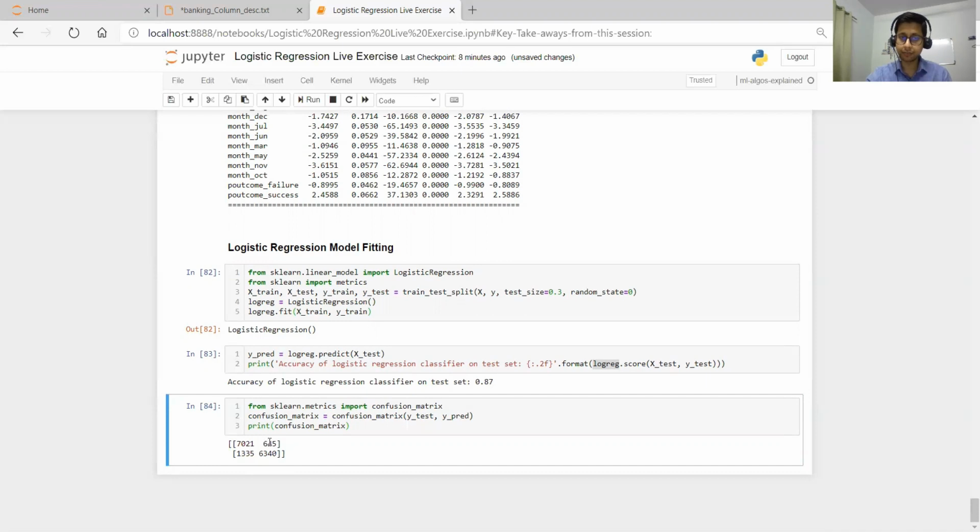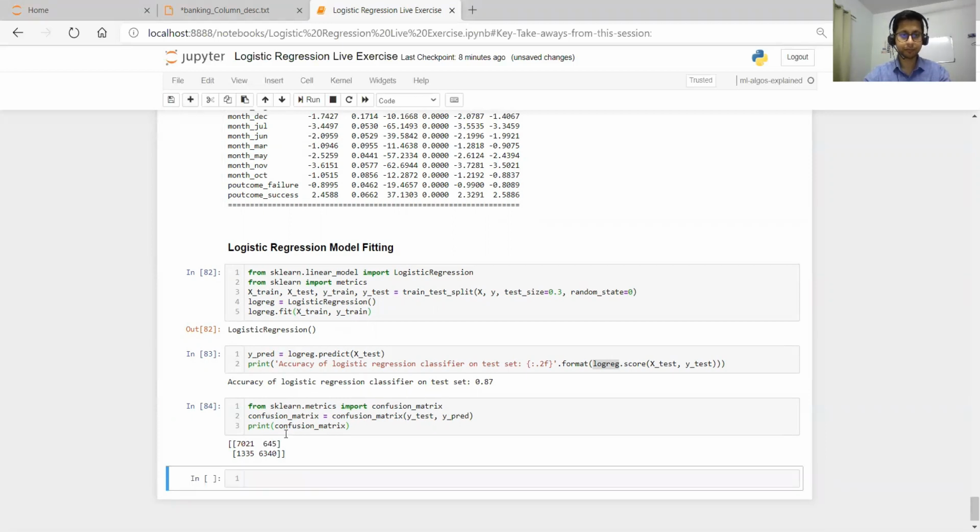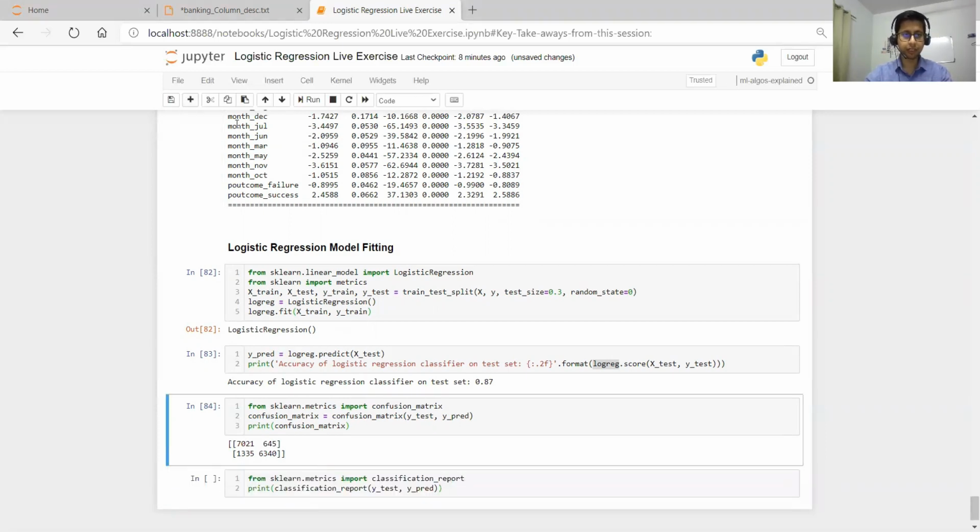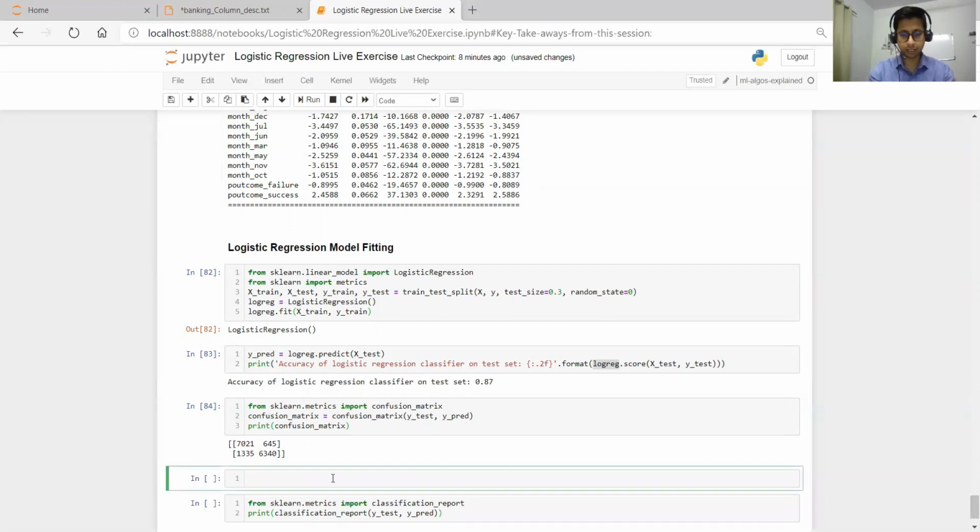And these 645 are false negative. By mistake we are telling they are negative, but actually they are positive. So that's the meaning of this. And then let's print the recall and precision. So if I tell you, the total correctly predicted observations are equal to 7021 plus 1335. And the remainder are the incorrectly predicted.